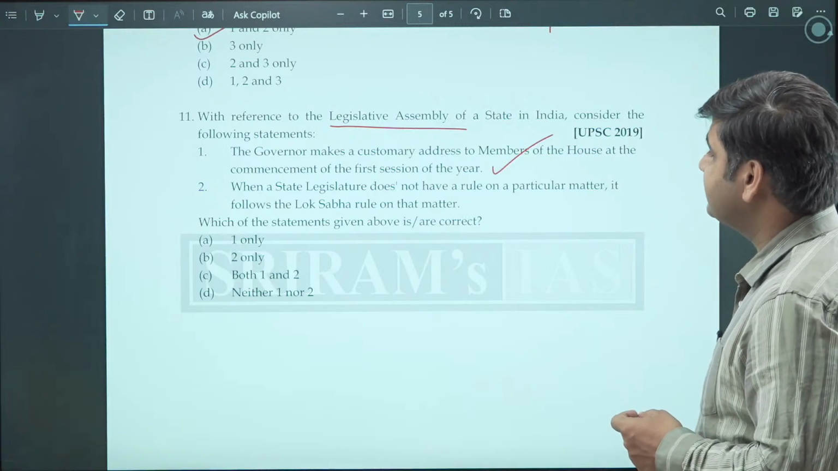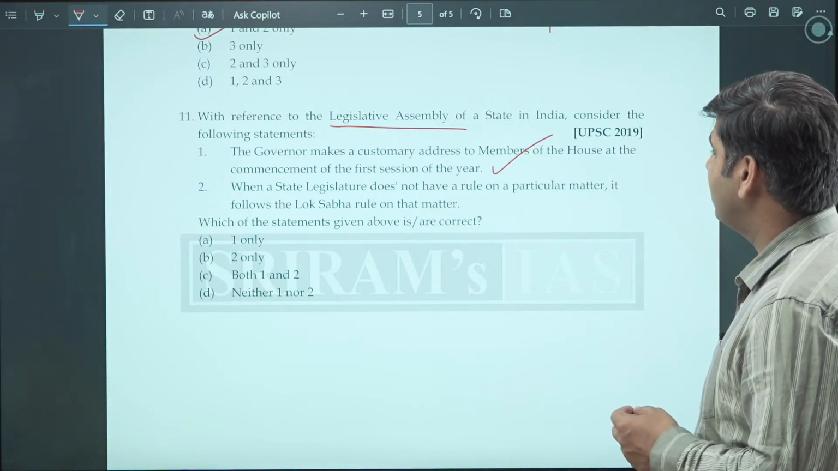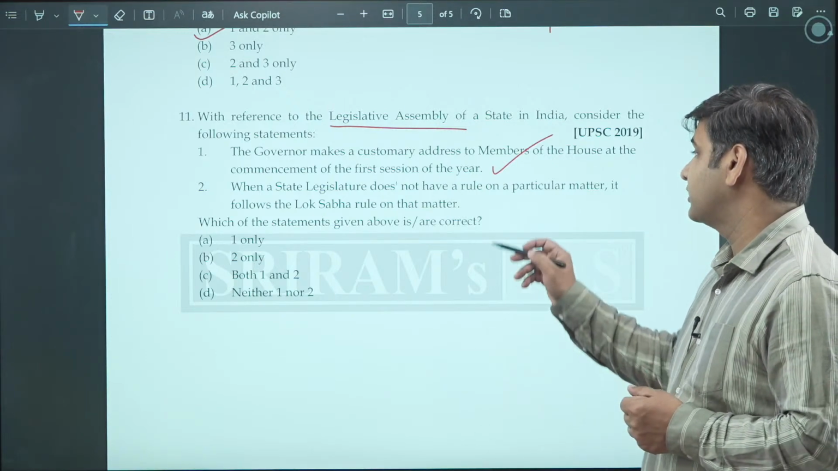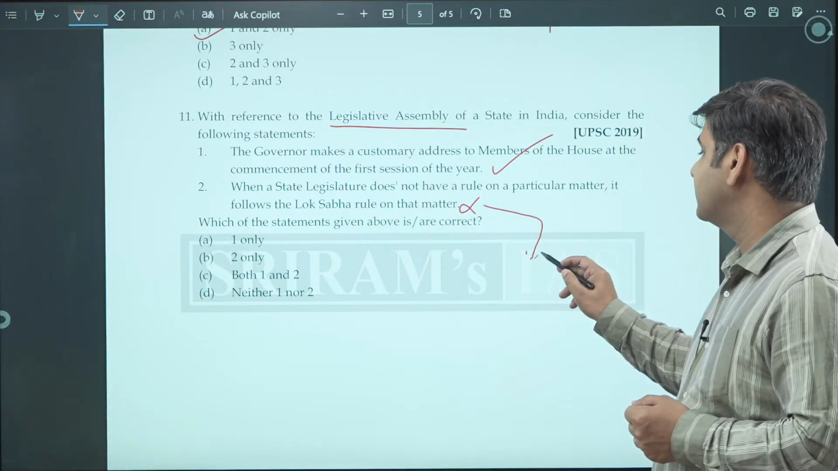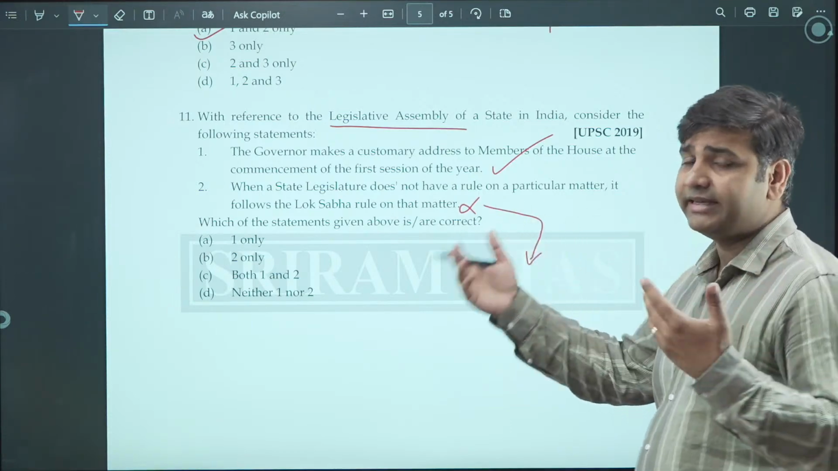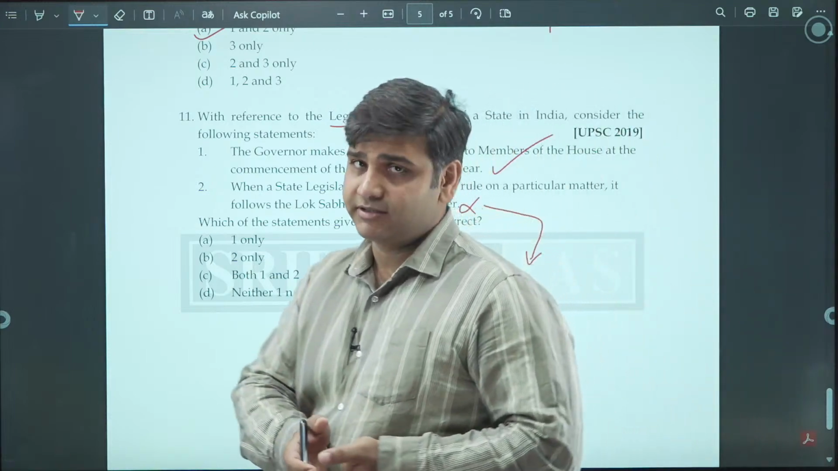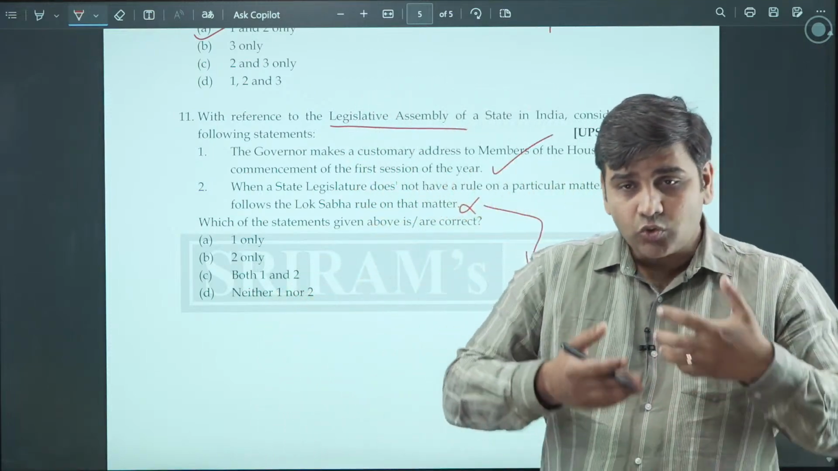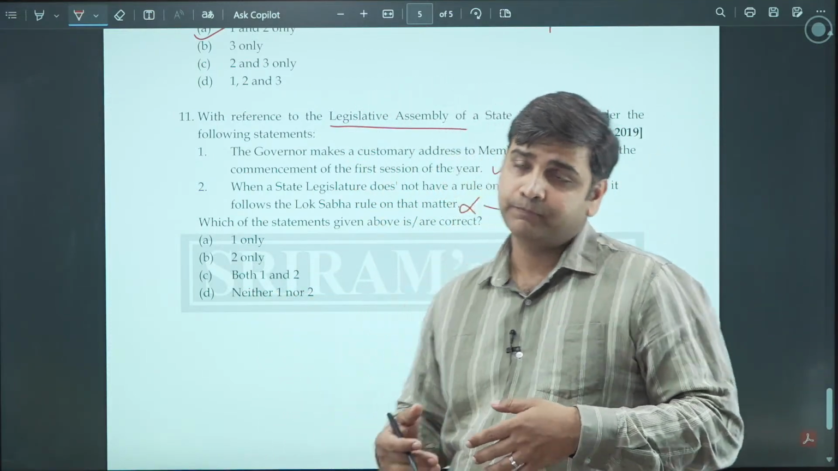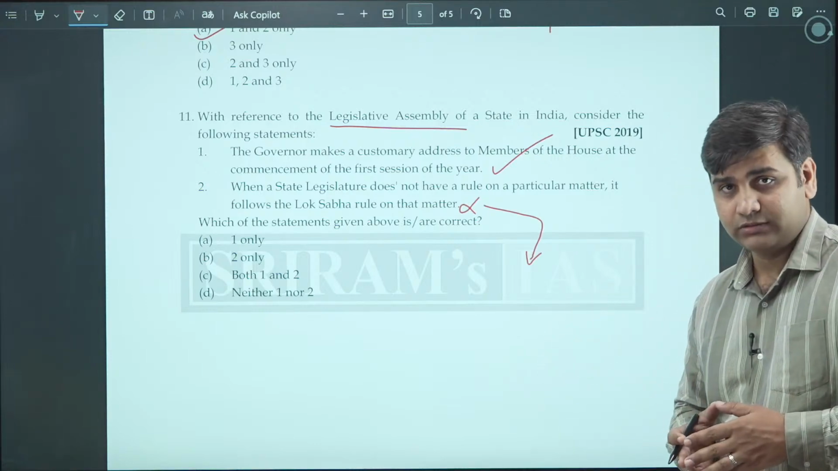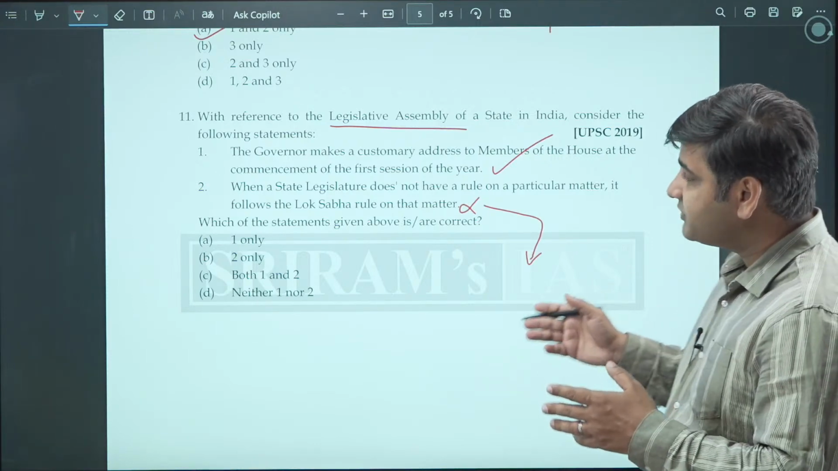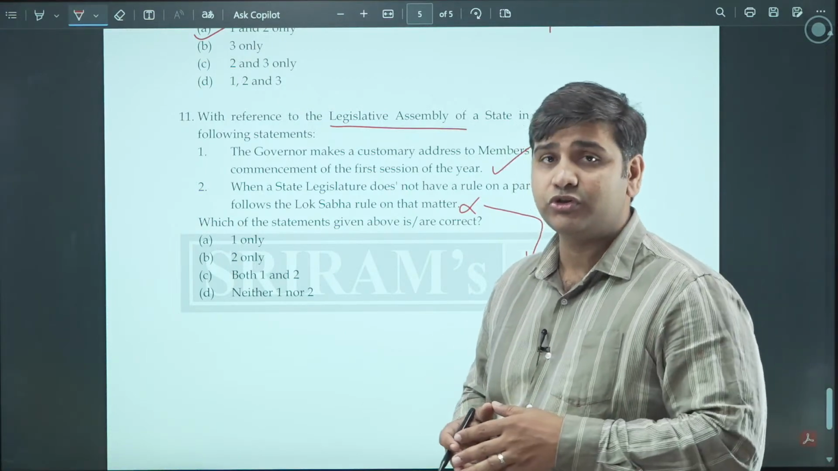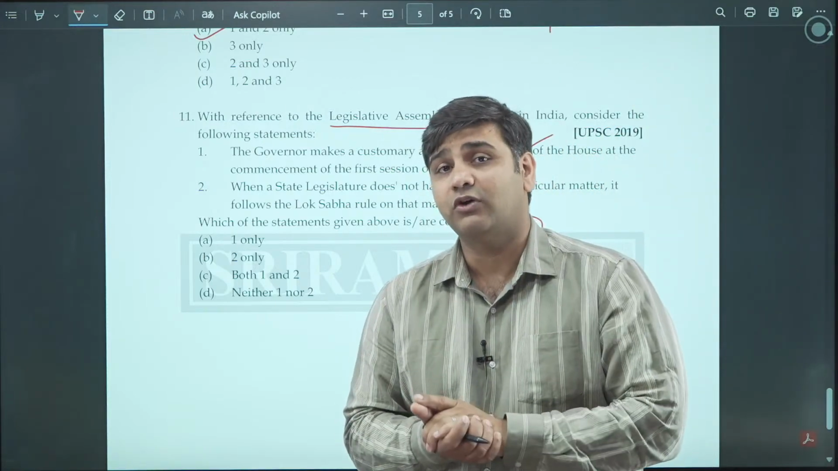When a state legislature does not have a rule on a particular matter, it follows the Lok Sabha rule on that matter. No, this is not correct. What is written usually is that, first thing, the state legislature has all the power to make rules for itself. It does not follow the rules of Lok Sabha. It has its own power to make rules. If it does not have any rule, then the rules which were followed by the provincial assemblies before the commencement of the constitution, rules of that assembly are followed.